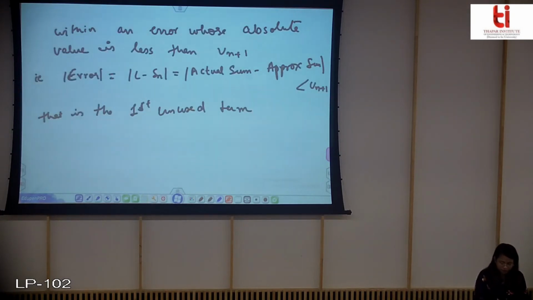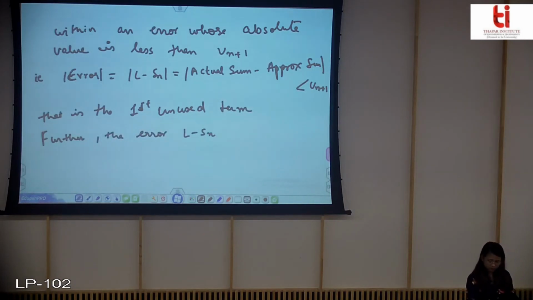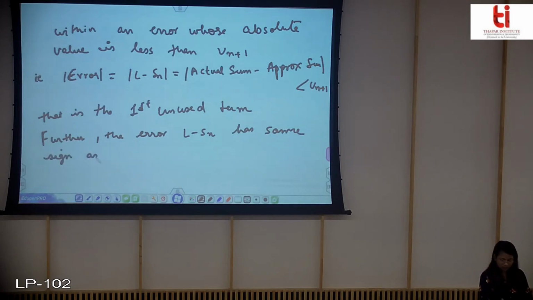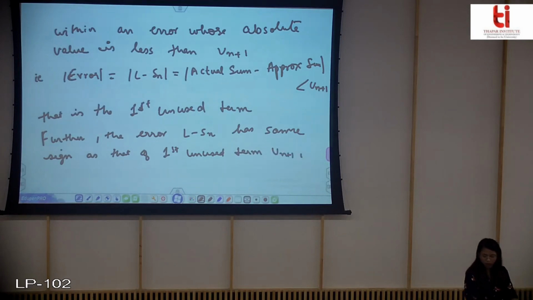So I'll write that further, the error has the same sign as that of the first unused term un plus 1.